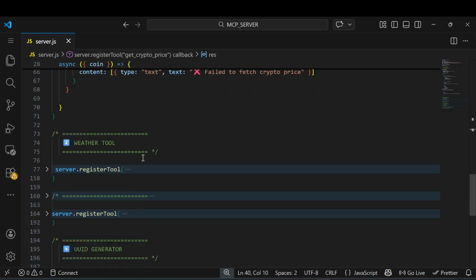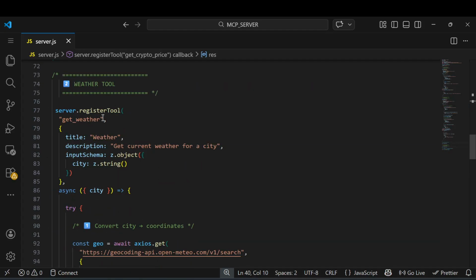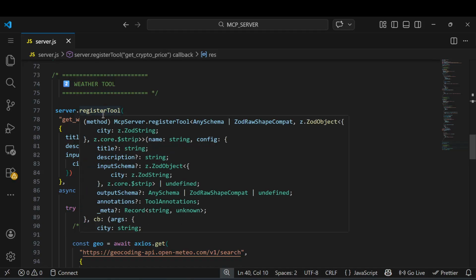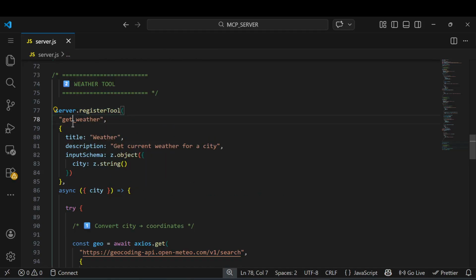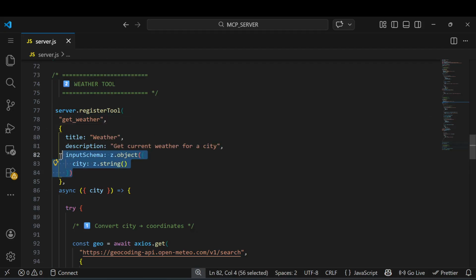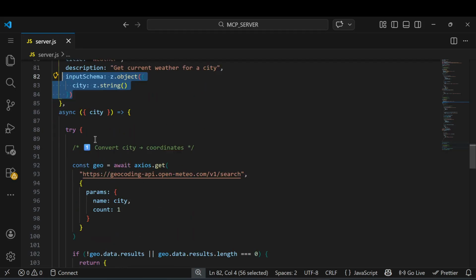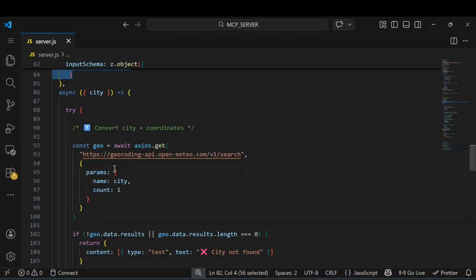This is one tool. You can see there is another tool. In the same way, we just call server.registerTool. You tell it the name, get weather, then give the title and the description, and the input schema, z.object with city as z.string. I simply validate that input for this tool. And once the city is fine, we use a try catch, which is a very good way to handle errors and promises.